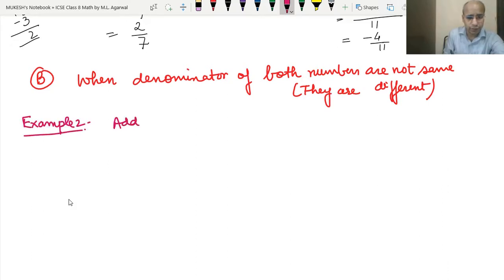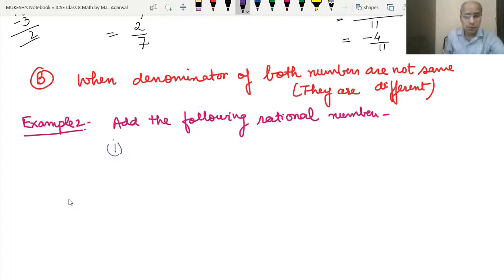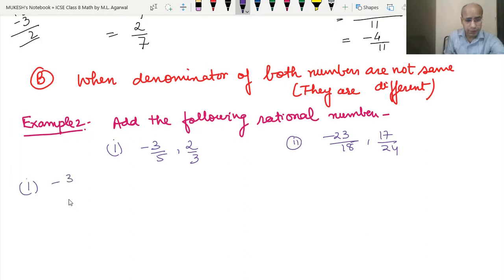Add the following rational numbers. What are these questions to add? One is minus 3 upon 5 and 2 upon 3, and the second one is minus 23 upon 18 and 17 upon 24. We will take these two examples one by one. So let's take the first example, minus 3 upon 5 plus 2 upon 3.